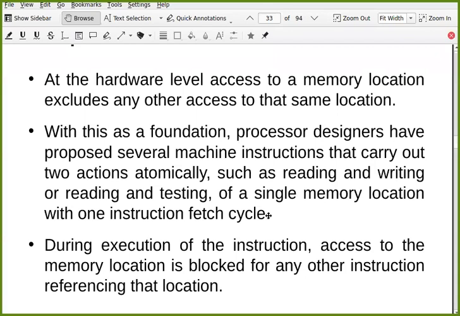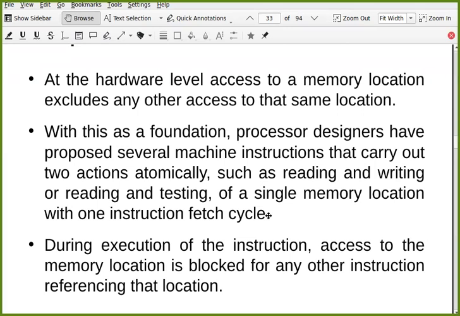With this as a foundation, processor designers have proposed several machine instructions that can carry out two actions atomically, given that at a time only one process can access one particular memory region.